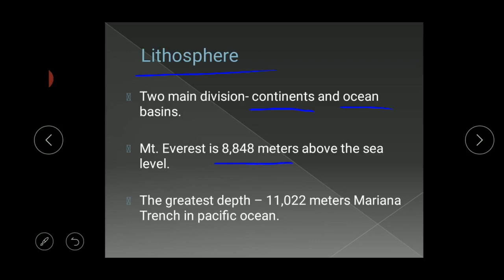Then the greatest depth of the Earth is in the Pacific Ocean. It is called the Mariana Trench. It is up to 11,022 meters deep. It is more. Could you imagine, clear children, the depth of the sea is much more than the height of the mountain peak, right?